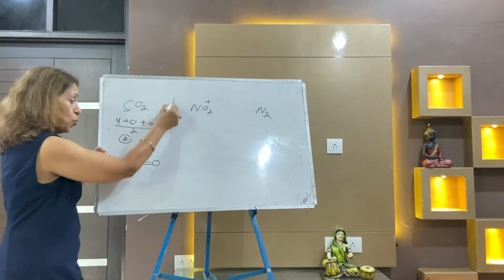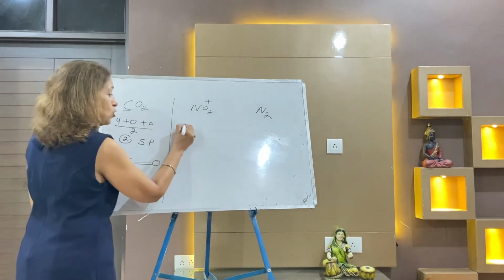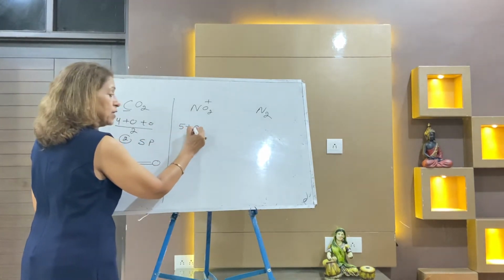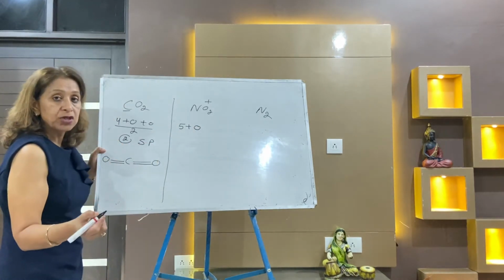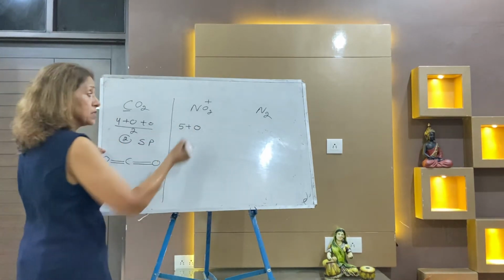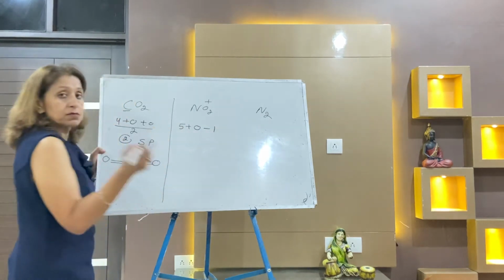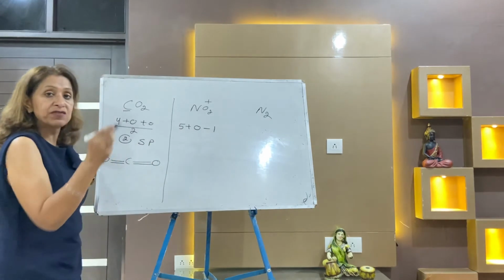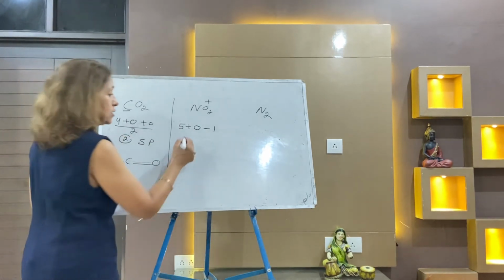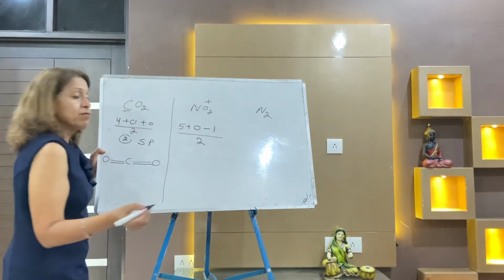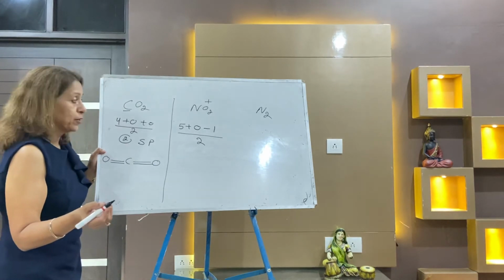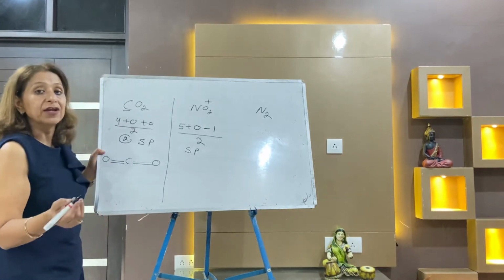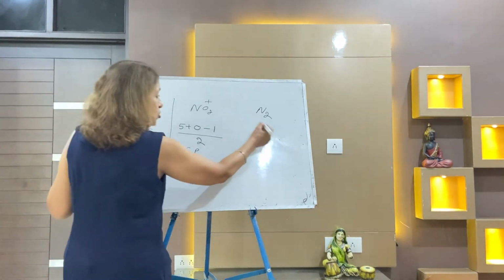I am taking NO2 plus. The nitrogen has 5 outer electrons. Number of atoms with valency 1 is 0. For the charge on the molecule, you reverse the sign: if it is plus, you write minus; if it is minus, you write plus; then divide by 2. It is 5 minus 1, 4, and 4 by 2 is 2, that is again sp. So the shape is again linear. Same as here, the shape is linear.